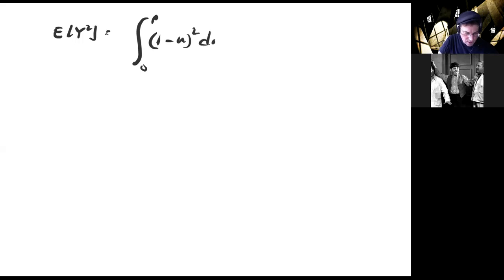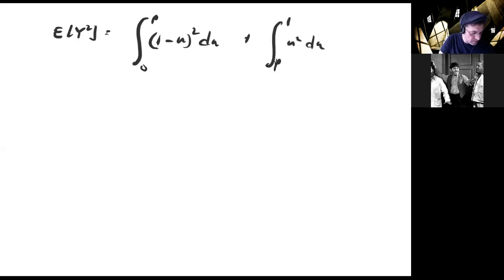First, let's compute the expected value of y squared. Using the formula for y squared, you get the integral from 0 to p of 1 minus u, quantity squared, du, because the PDF f of u equals 1, as in the problem. Then we integrate from p to 1 of u squared du.